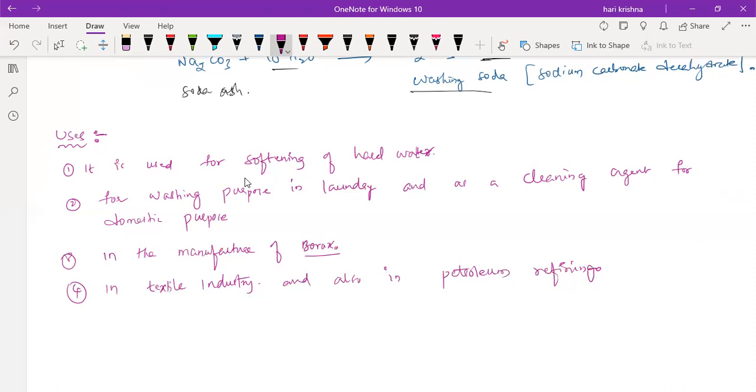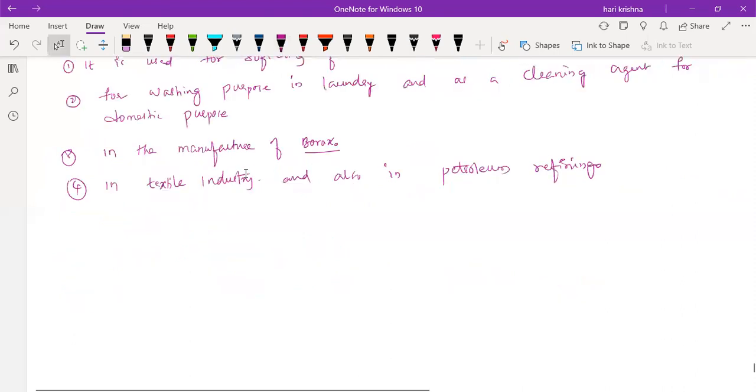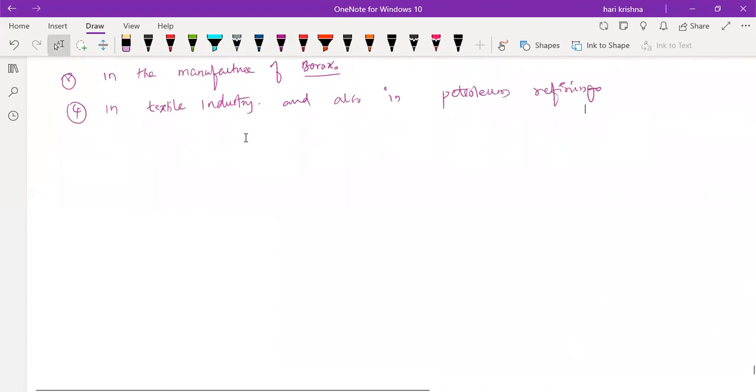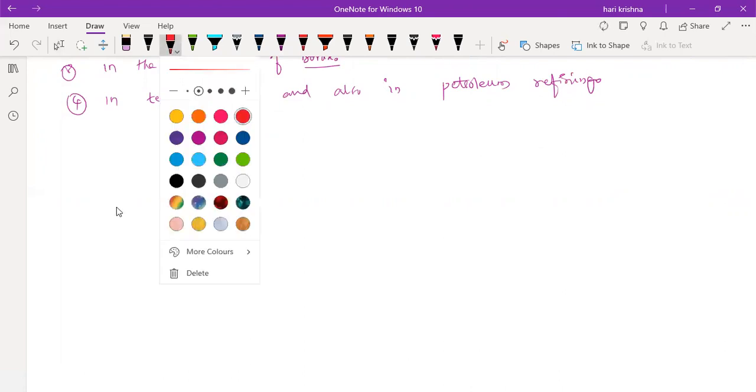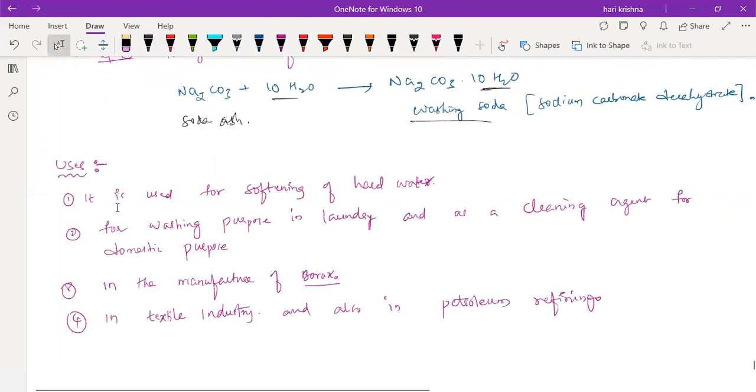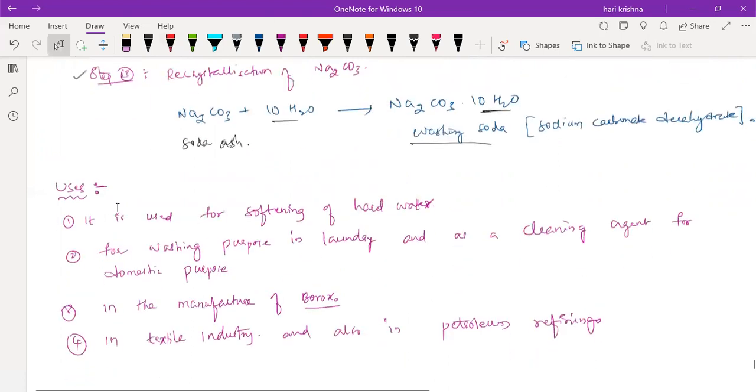Any doubts in this? Next one is plaster of Paris. Wait one minute, want to copy? Yes.